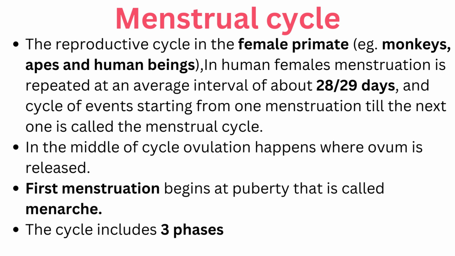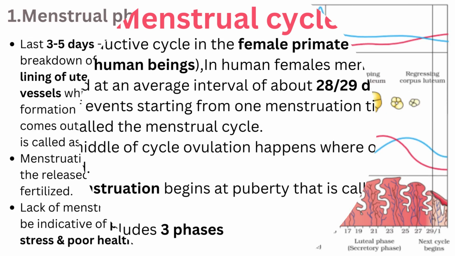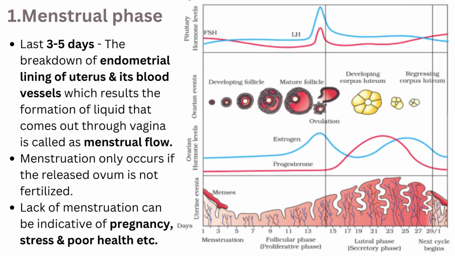This cycle includes three phases. What are the three phases? First is the menstrual phase, second is the follicular phase, then third is the luteal phase. Now we are starting with the first phase, that is called the menstrual phase. The menstrual phase lasts 3 to 5 days. Please follow the diagram accordingly.